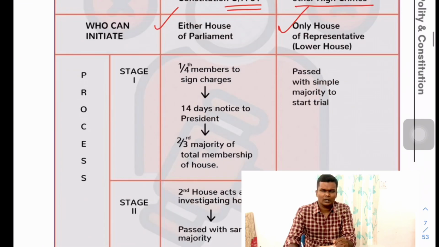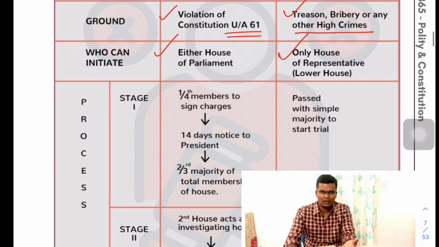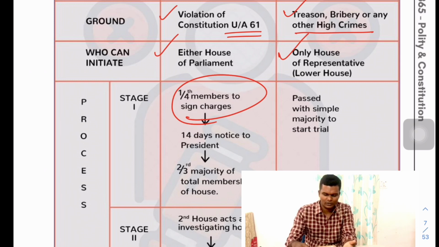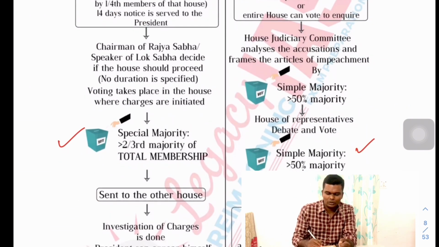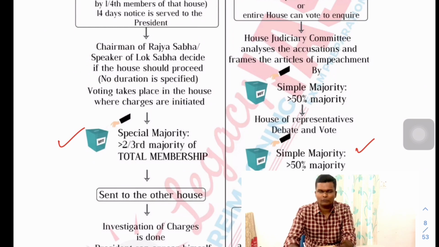So if, let's say, this case has to be taken up in the Parliament, this has to be initially passed by any one of the houses. For example, 1/4 of the members of the House have to sign, and then it has to be given in the Parliament, and a 14-day notice has to be given to the President, and then a 2/3 majority of them will vote for the impeachment, and it will go to the second house.